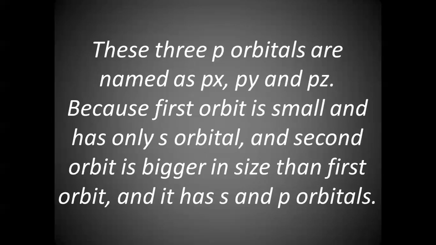Now, first orbit has no p orbital. Why? Because it is smaller in size. Therefore, only one subshell, only one orbital called 1s. In second orbit, there will be 2 subshells, and the 2 types of orbitals are s and p orbitals. Therefore, we have 2 p orbitals.